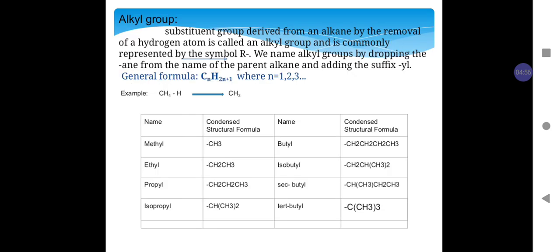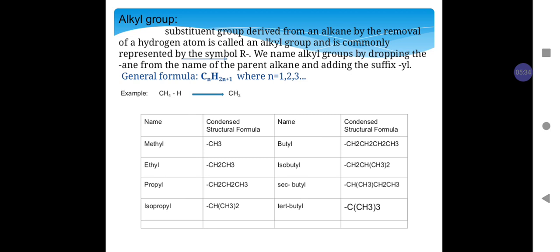Now we will study about alkyl group. Alkyl group is derived from the alkane. To derive an alkyl group from an alkane, we remove one hydrogen. For example, CH4, which is an alkane, if we remove a hydrogen from CH4, the resultant is CH3. This CH3 is an alkyl group. In particular, it is called methyl.